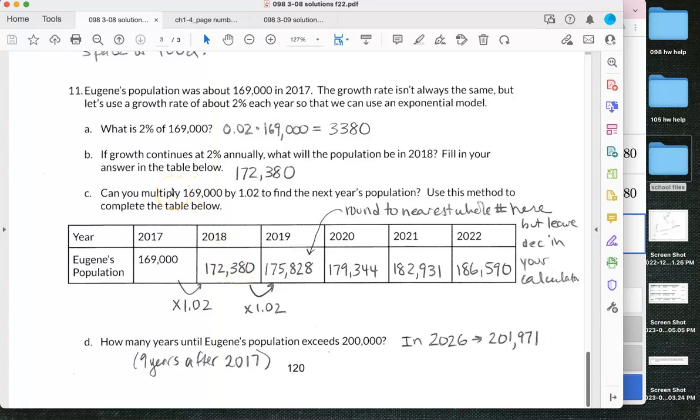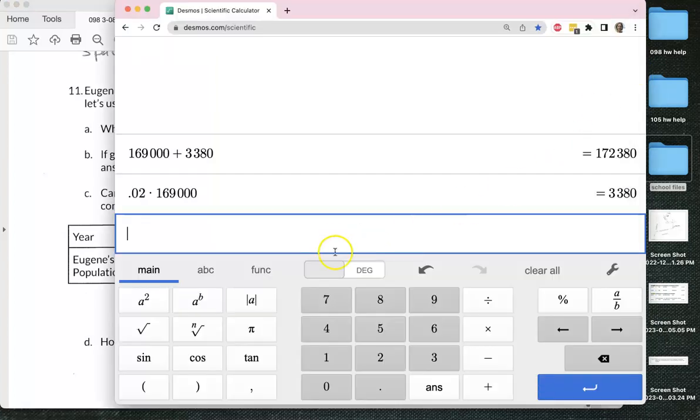And now I want to teach you a shortcut. So instead of doing this in a two-step process where we multiply and then add, I want to teach you a one-step process. The shortcut is to multiply by 1.02. 169,000 times 1.02 immediately gives me the next year's population, 172,380.